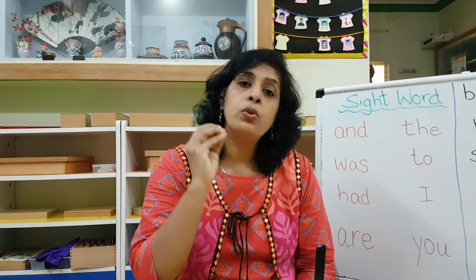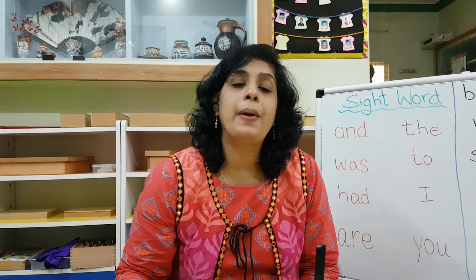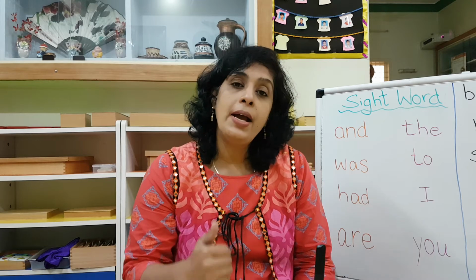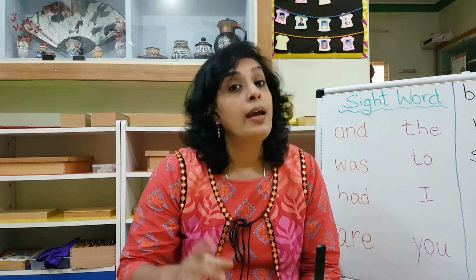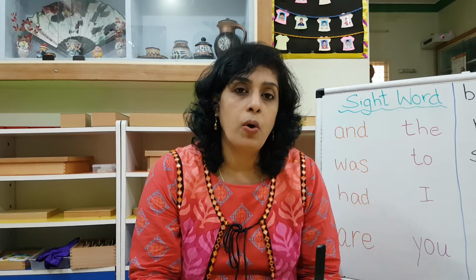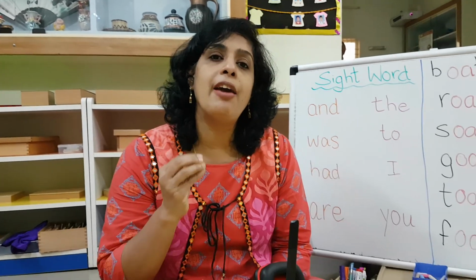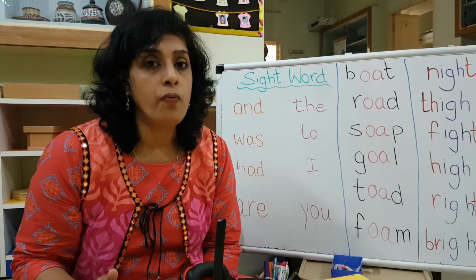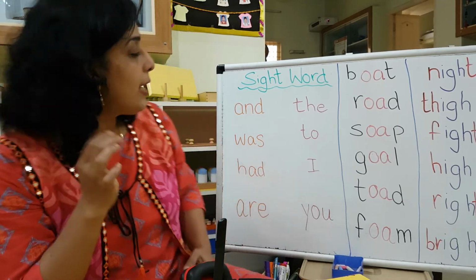Because you just look at it, with the help of your sight, your vision, you are able to say that it is four. That is what we are going to do with a few words. Those few words you definitely have to practice and try to remember. Right now we will just start reading. Next week we will practice more on it. Just give an effort into it this week. Next week we will do it in our homework book. Shall I tell you what all the sight words are?